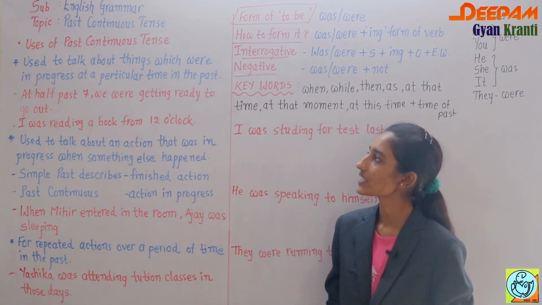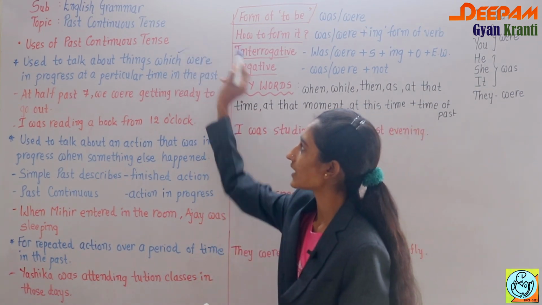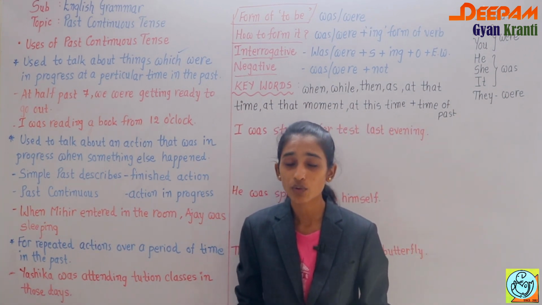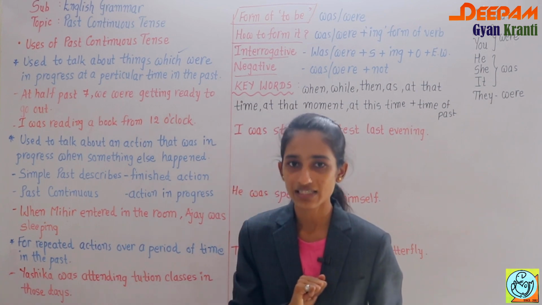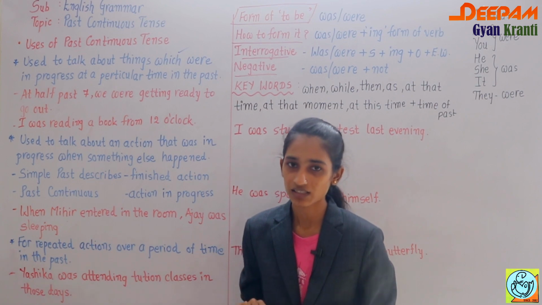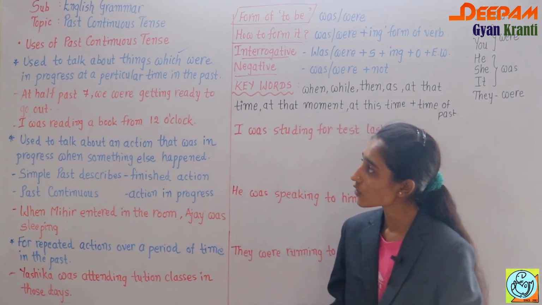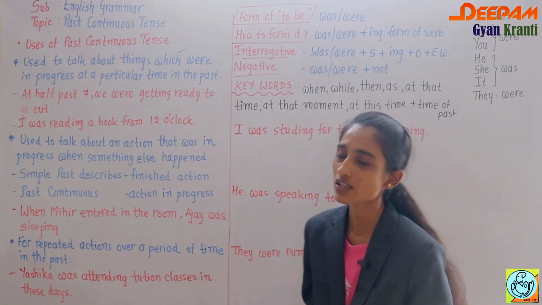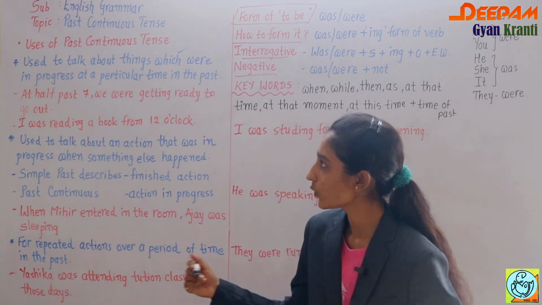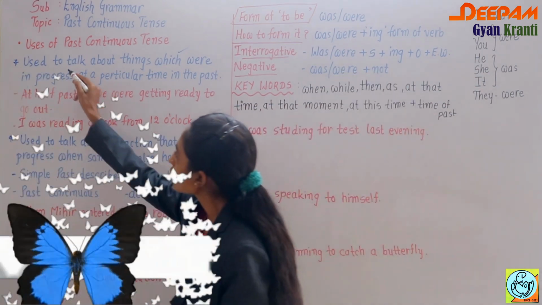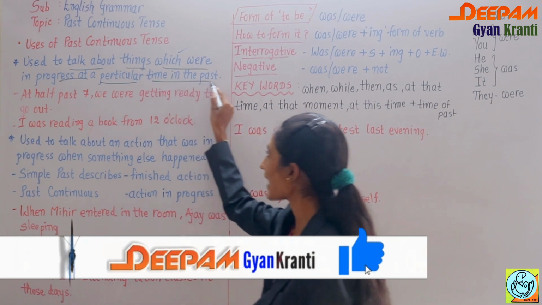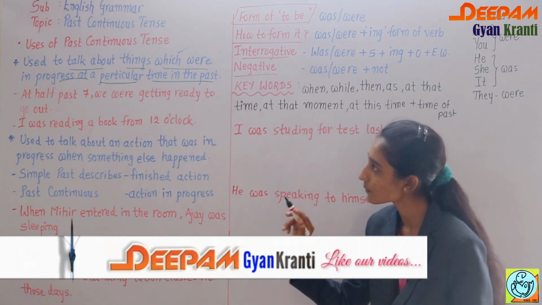So first of all we will discuss the uses of past continuous tense. I already told you that sometimes we have two tenses, okay? One is simple past tense and one is past continuous tense. So first of all, if we want to talk about things which were in progress at a particular time in the past, see, it is very important.